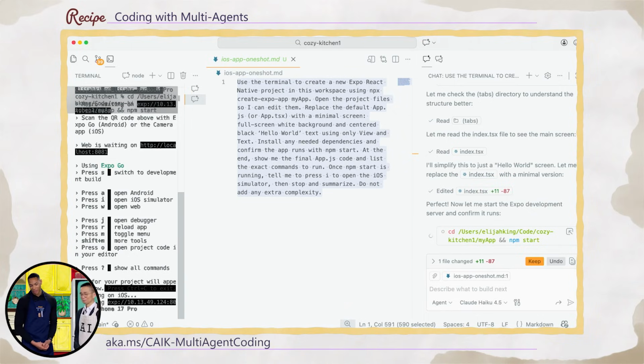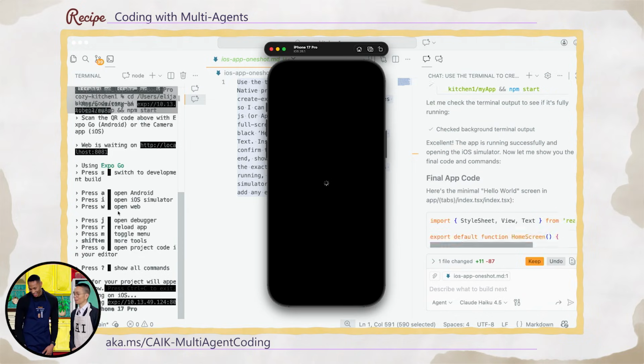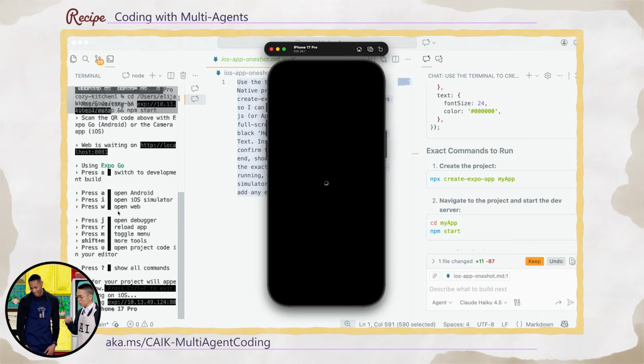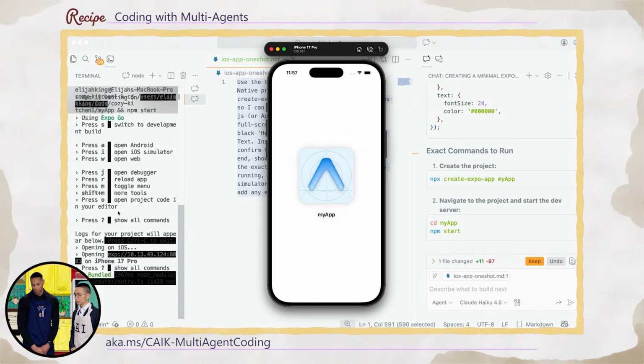So this should open up our iOS simulator with the iPhone 17 Pro. And it should just say, hello world, if everything went. I don't have one of these yet, so I feel like that's a big win. Oh, there we go. And this app didn't exist before. No. Hello world. Oh my gosh.